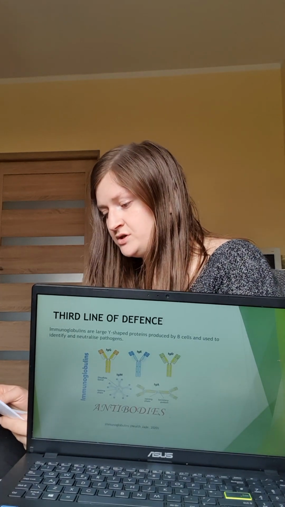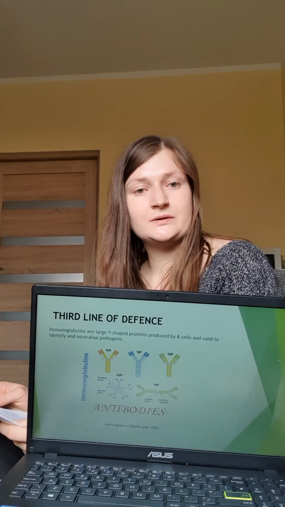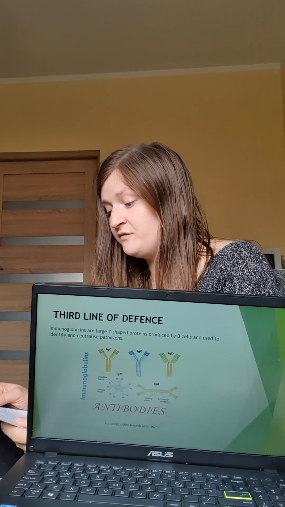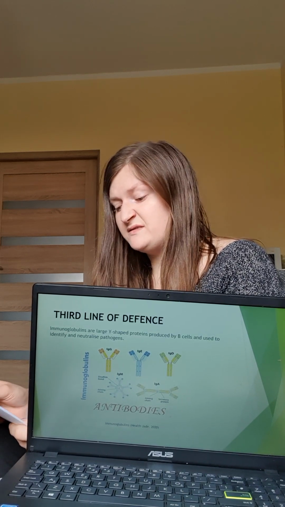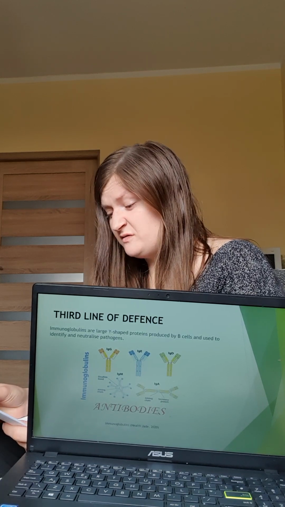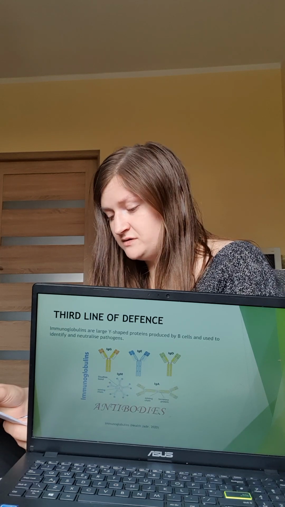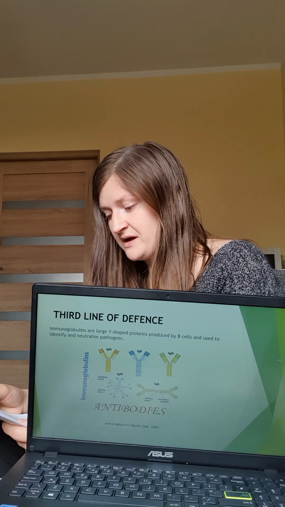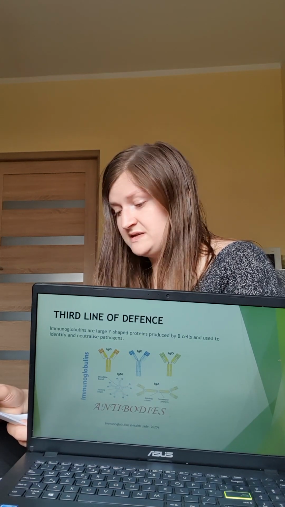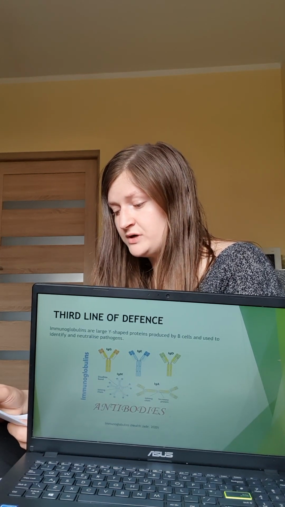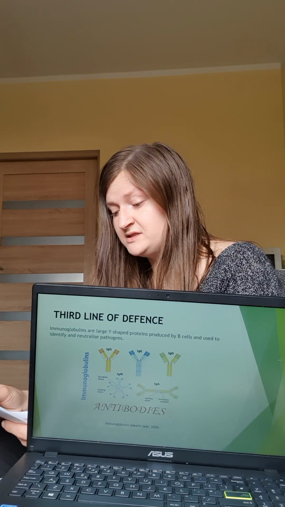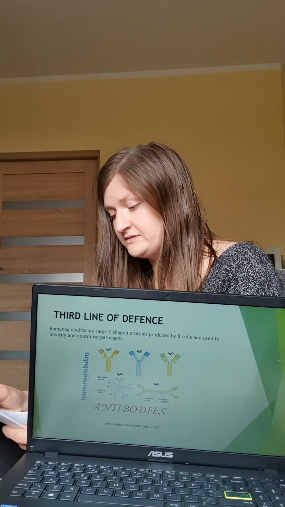Explain self-recognition and tolerance to own tissues. So the primary task of the immune system is to distinguish the enemy from its own cells. Cells have special unique proteins on the surface called antigens, which are used for identification. Thanks to them, the immune system identifies bacteria, fungi, viruses, pollutants, and other pathogens as foreign and tries to destroy them. Additionally, it can recognize pathogens and distinguish them from good body cells.